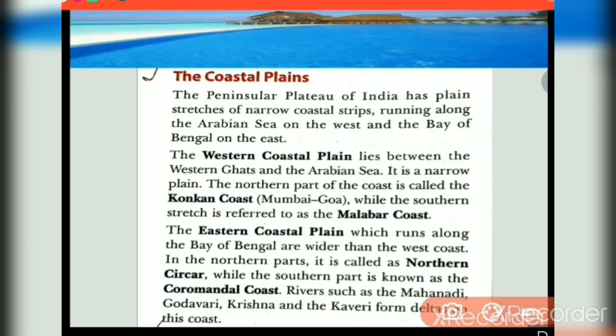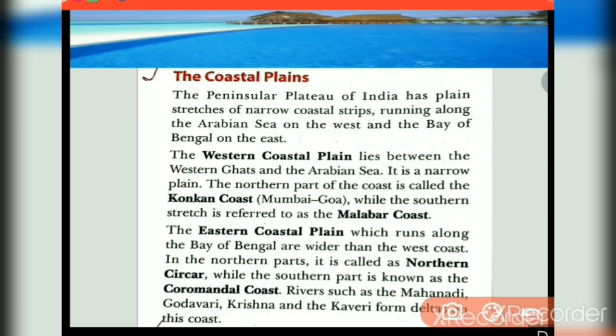Now let us see the eastern coastal plain, which runs along the Bay of Bengal. Keep in mind, the eastern coastal plain along the Bay of Bengal is wider than the west coast. In the northern parts, it is called Northern Sarkar, while the southern part is known as Coromandel coast. Northern Sarkar and Coromandel coast. We are seeing the eastern coastal plains divided into different parts.